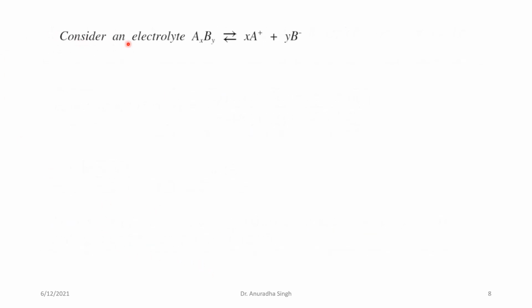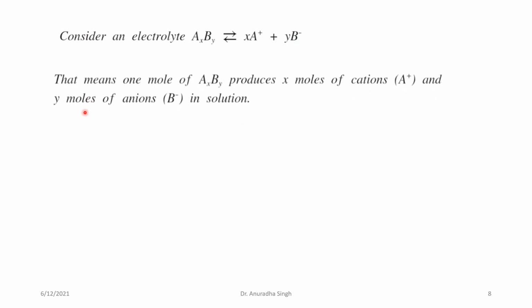Now let's consider an electrolyte AB, which dissociates into A plus and B minus. That means 1 mole of the electrolyte produces X moles of cations and Y moles of anions in solution.